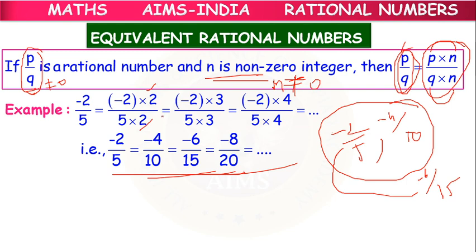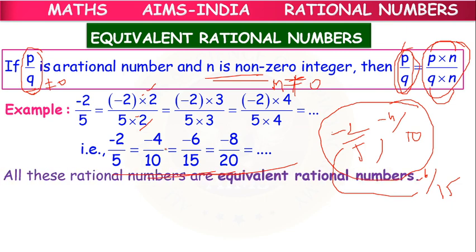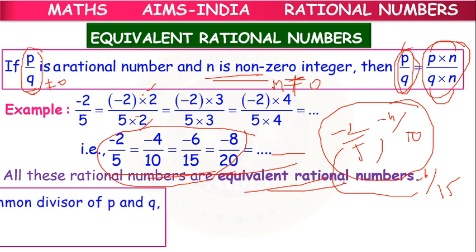Not only with a positive integer, we can also multiply with a negative integer, like minus 2. Then also they are said to be equivalent. So all these rational numbers, and so on, whatever we are getting, are said to be equivalent.